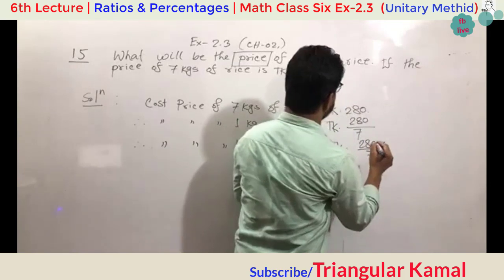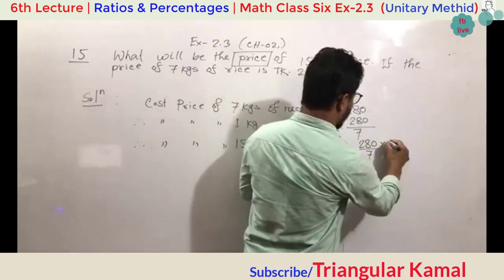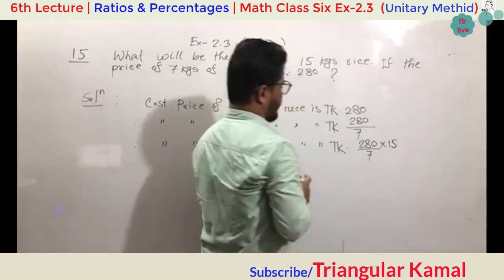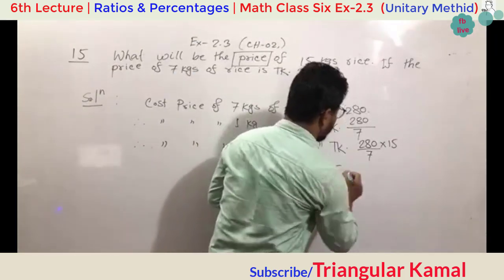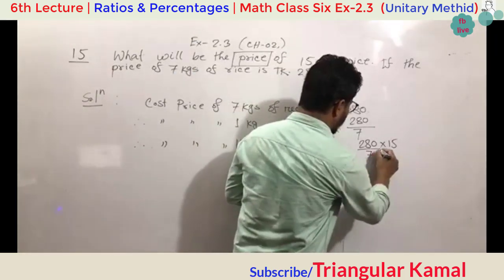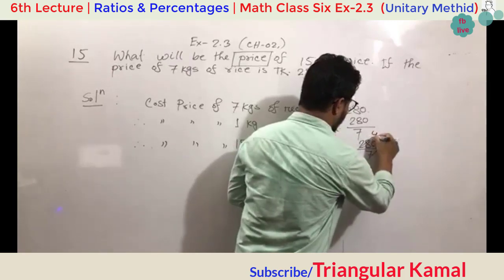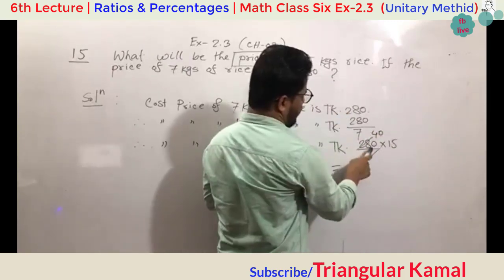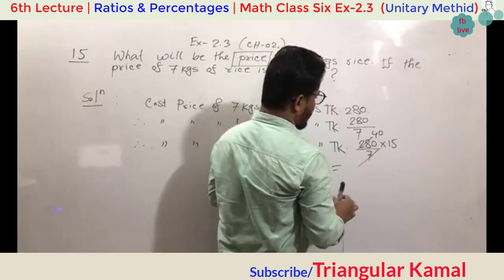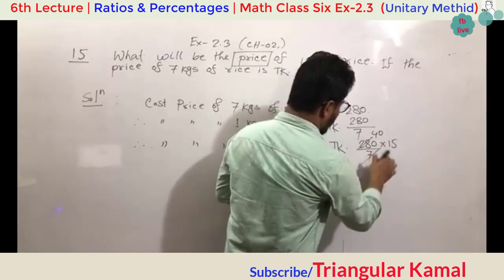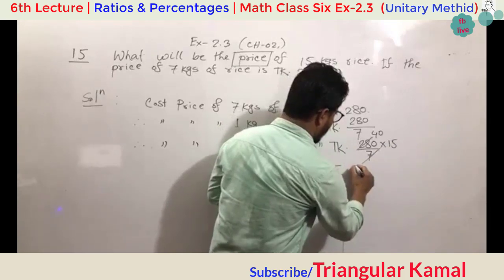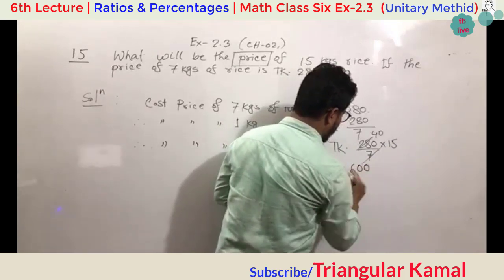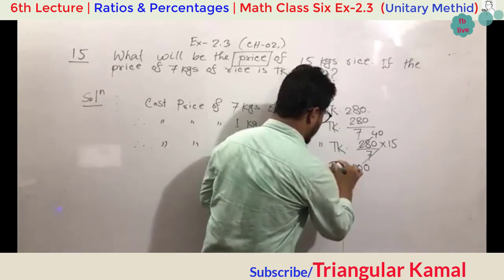There will be 15 times taka. Now divide this one. 40 times 7 is 280. So now 40 multiplied by 15, the number will be 600 taka.